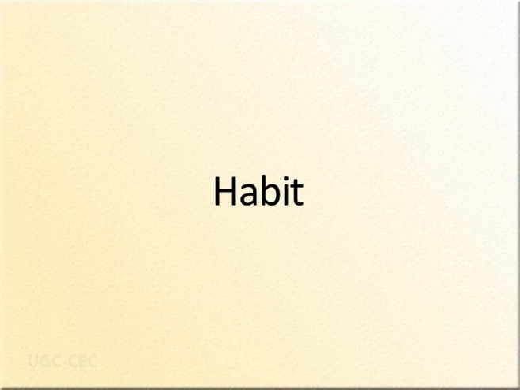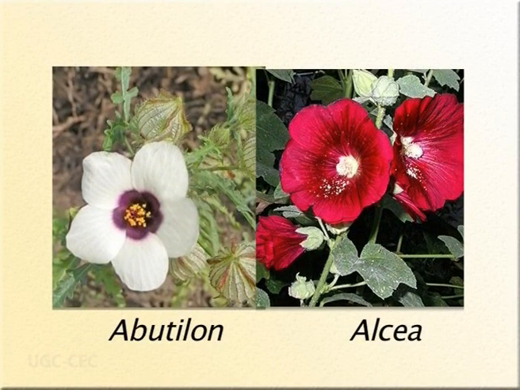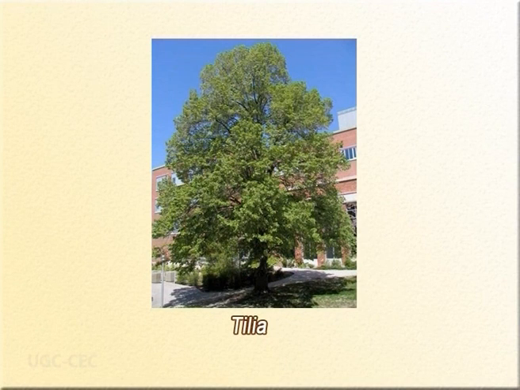After discussing these unique features of Malvaceae, now let us discuss the taxonomy in detail. Starting from its habit. The members of the family Malvaceae can be either annual or perennial herbs. The examples are Abutilon, Althaea, and other types of herbaceous species. They can be also even shrubs. The common example is Hibiscus, or they can be even trees. The example here is Tilia.